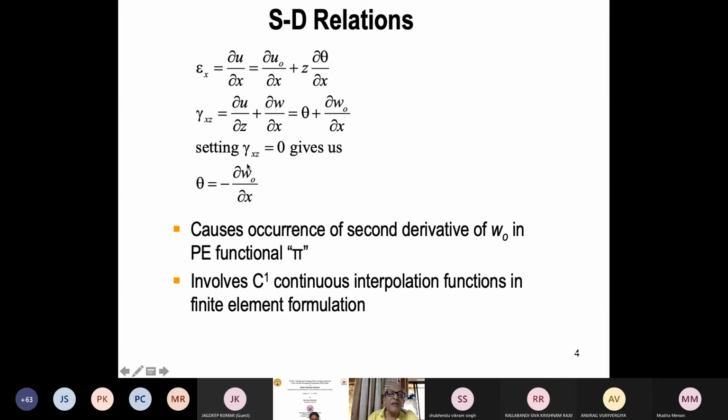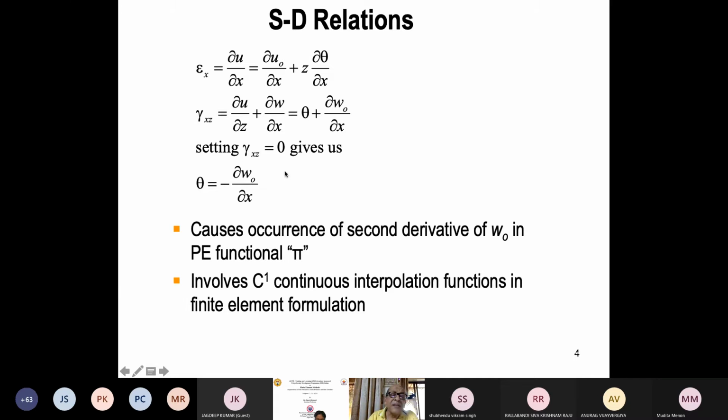We assume here in classical beam theory that the shear strain in the xz plane is 0. Gamma xz is 0, not shear stress. We assume that shear strain is 0. So if you set this equal to 0, you get a relationship between rotation and dw naught by dx. So how does the transverse normal rotate? And dw naught by dx is the slope of the tangent that the tangent to the curve makes with the x-axis.